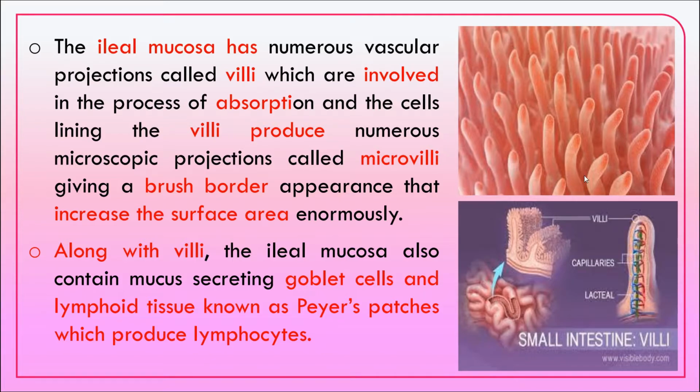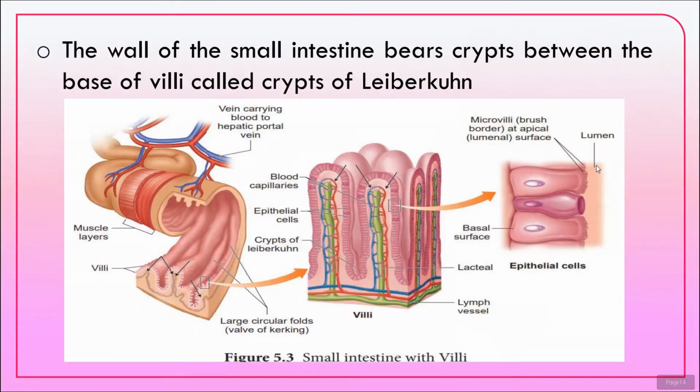Along with villi, the ileal mucosa contains mucus secreting goblet cells and lymphoid tissue called Peyer's patches, and they produce lymphocytes. The wall of the small intestine bears crypts between the base of the villi, and these crypts are called crypts of Lieberkühn.